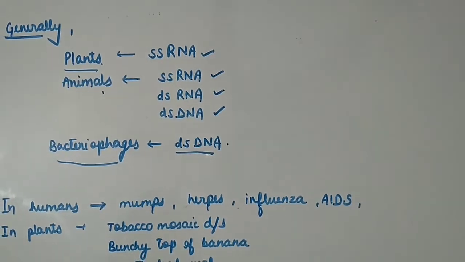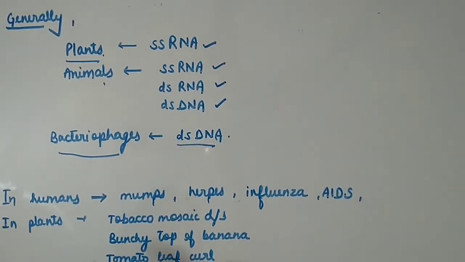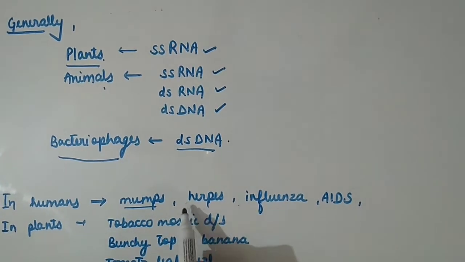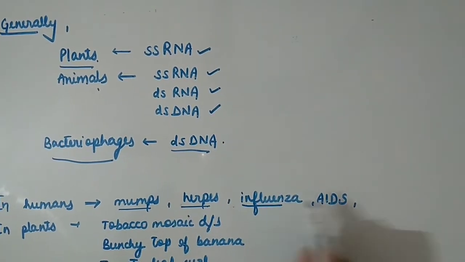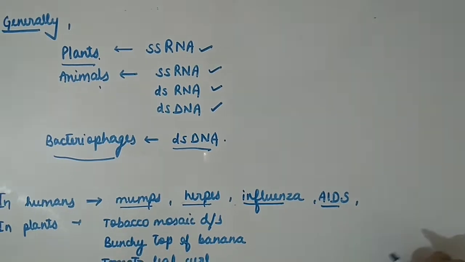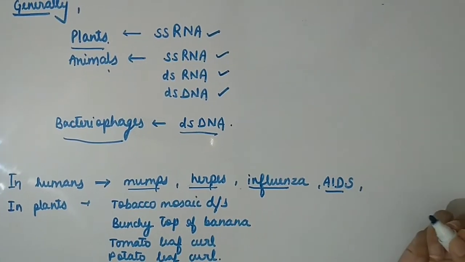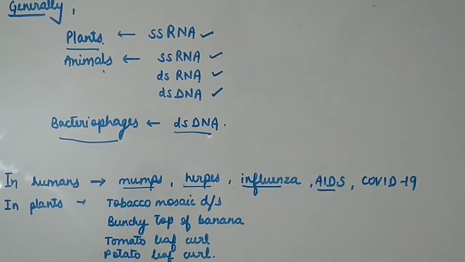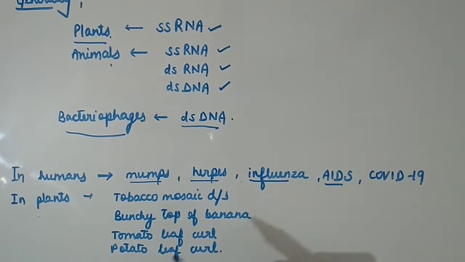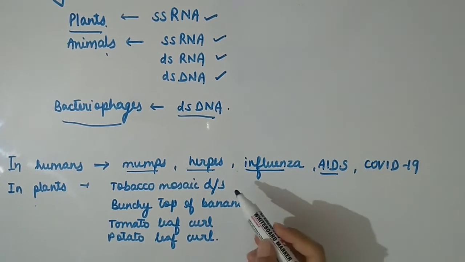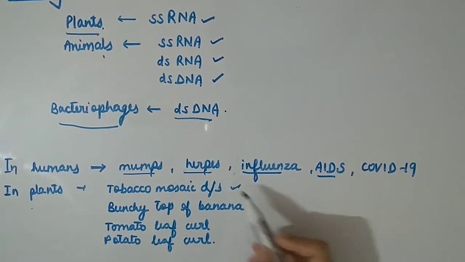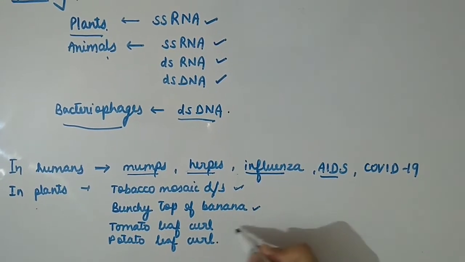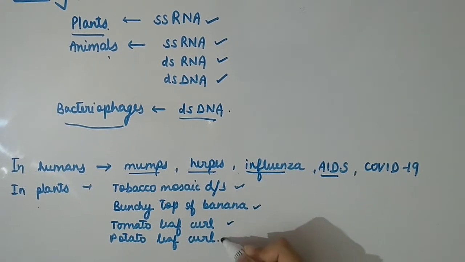In humans, the diseases caused by viruses are mumps, herpes, influenza, AIDS, and the one prevailing at present, COVID-19. In plants, the diseases caused by viruses are tobacco mosaic disease, bunchy top of banana, tomato leaf curl, potato leaf curl.